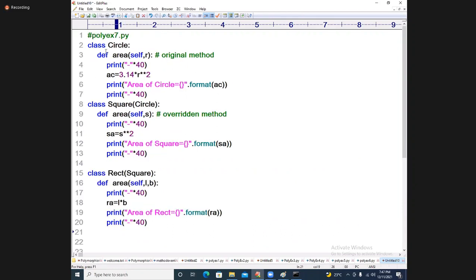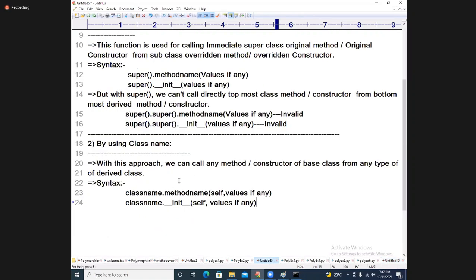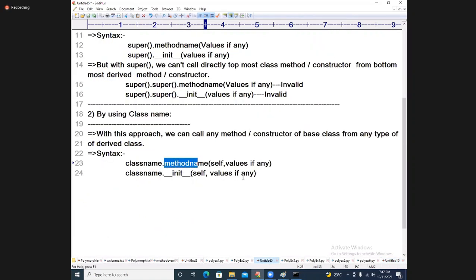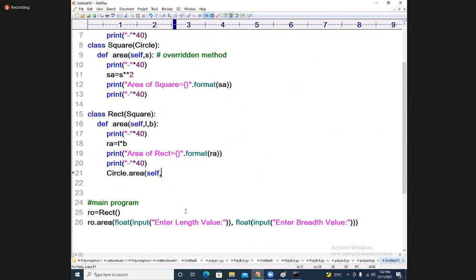From here, I will call circle. How do you call it? From here only I will call it, students. How do you call it, ma? Beautiful. Circle dot area of self comma. See the syntax, ma, once you see: class name dot method name of self comma values if any. Super.